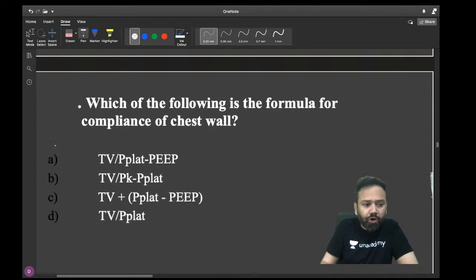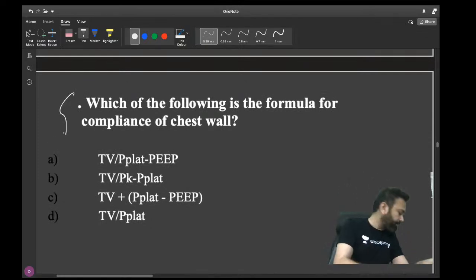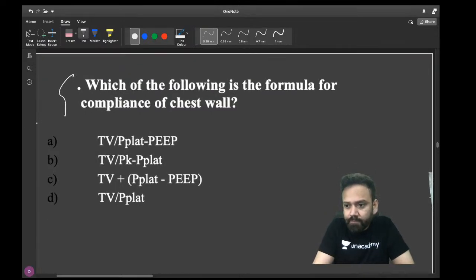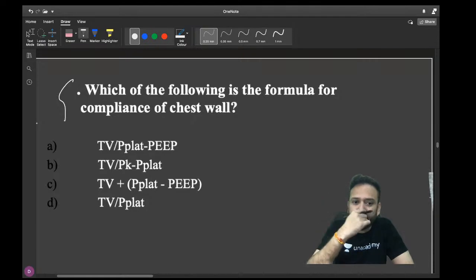Okay, which of the following is the formula for compliance of chest wall? Yes, which of the following is the formula for compliance of chest wall? They are one step ahead. Normally you know about compliance, delta V by delta P, but they are going one step more.